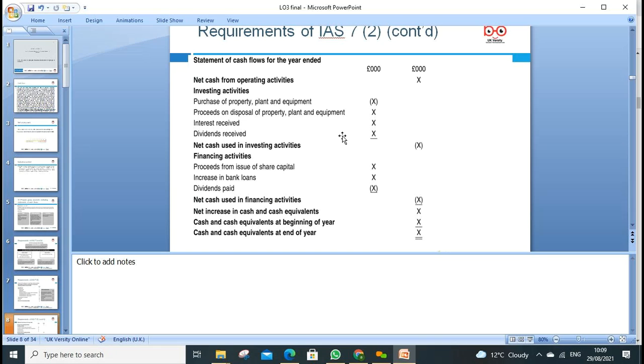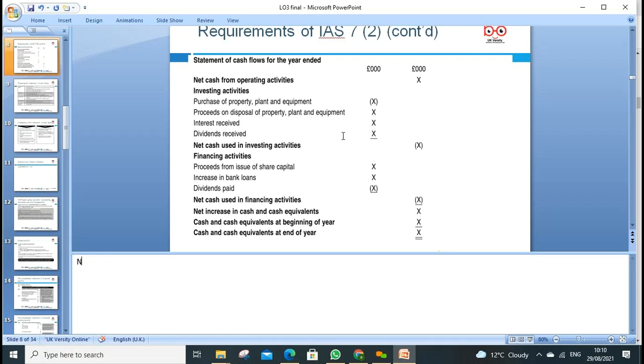Proceeds of disposal. In the profit and loss we put it as a gain, but here we're not only looking at the gain, we're looking at the full proceeds. If we have a gain, it means we sold it. We know NBV, net book value. So if the net book value was 300 and we sold it for 360, 60 is my gain. 300 is my book value.